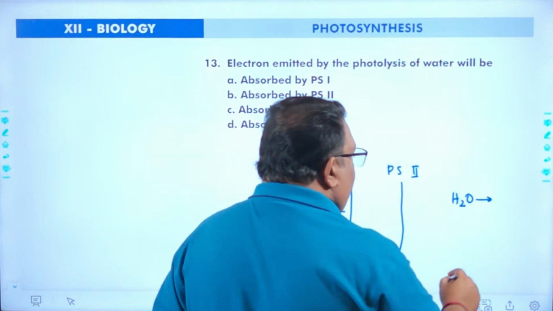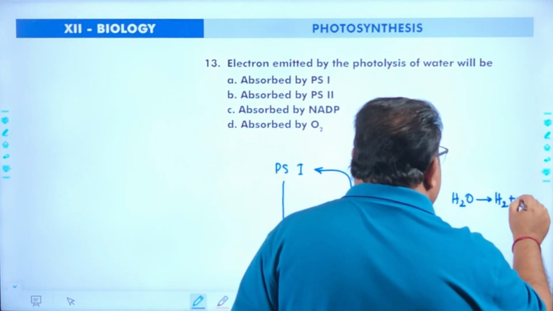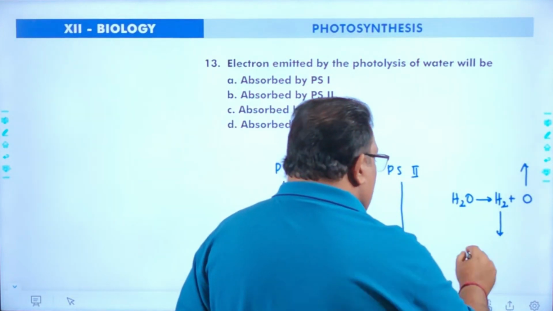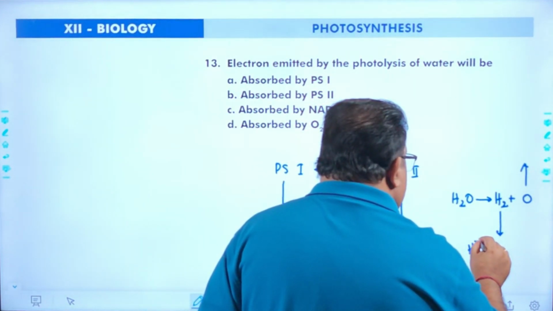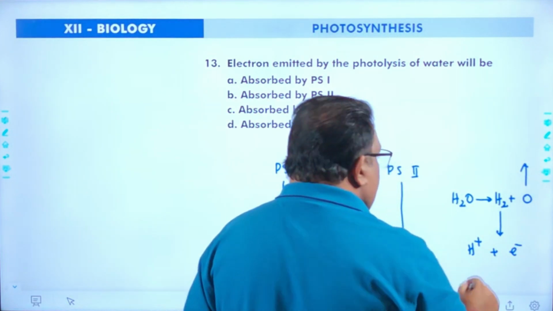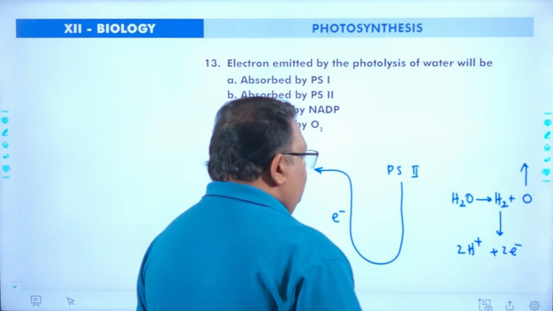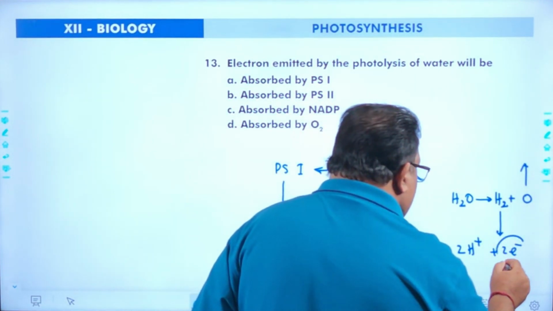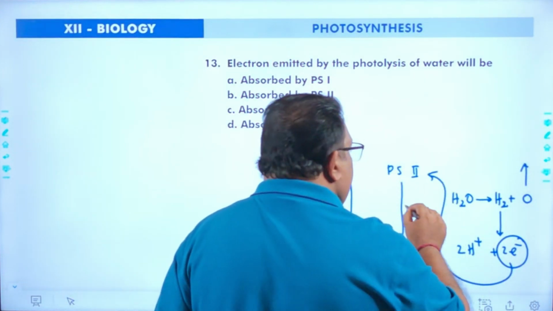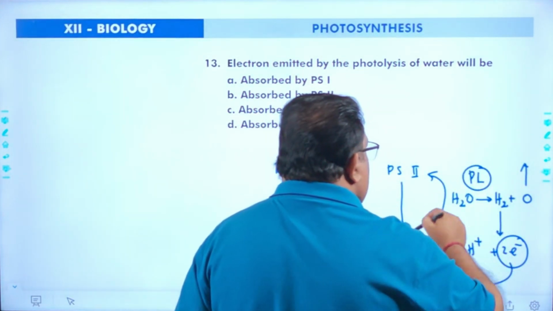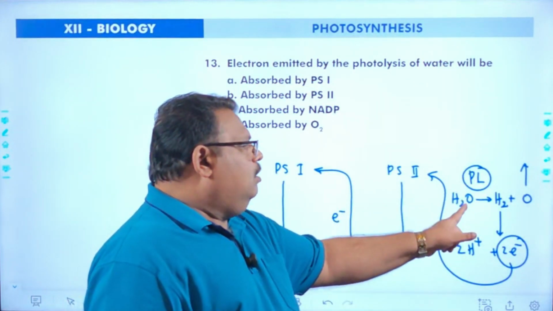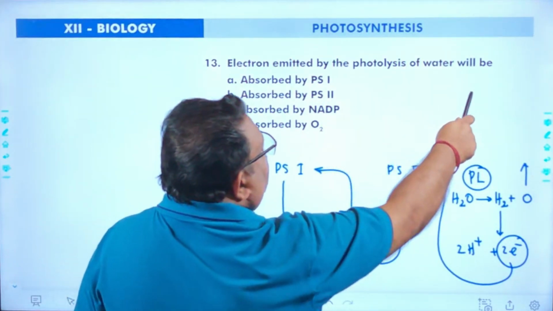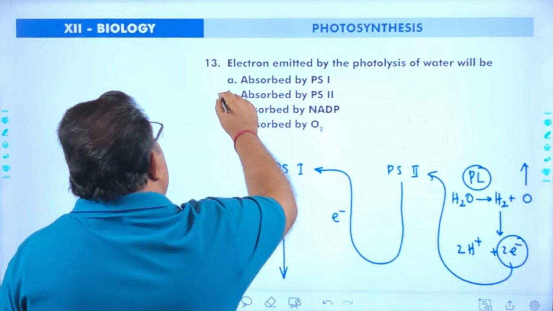When water is broken, we get H2 plus half O2. The oxygen is released. The H2 is again broken, producing 2H plus and 2e minus. So the electron deficiency in PS2 is compensated by the electrons emitted from photolysis, which means the breakdown or ionization of water. So the electrons emitted by photolysis of water are absorbed by PS2.